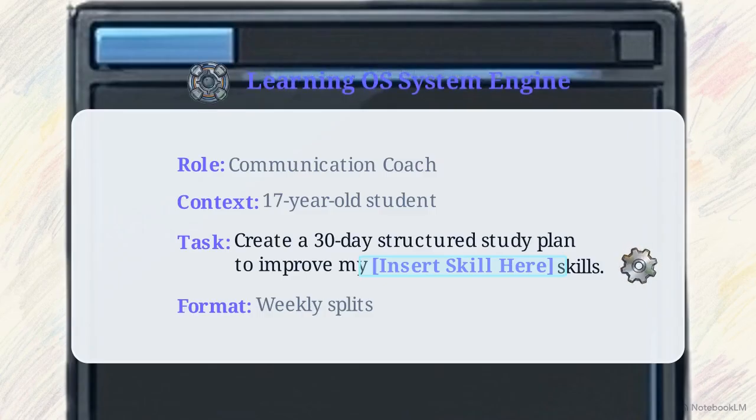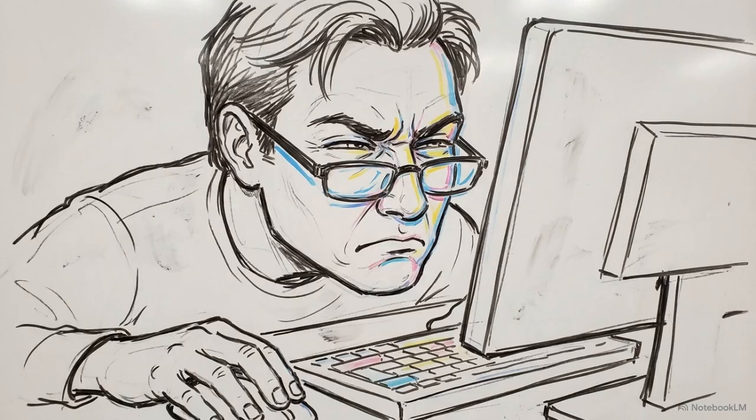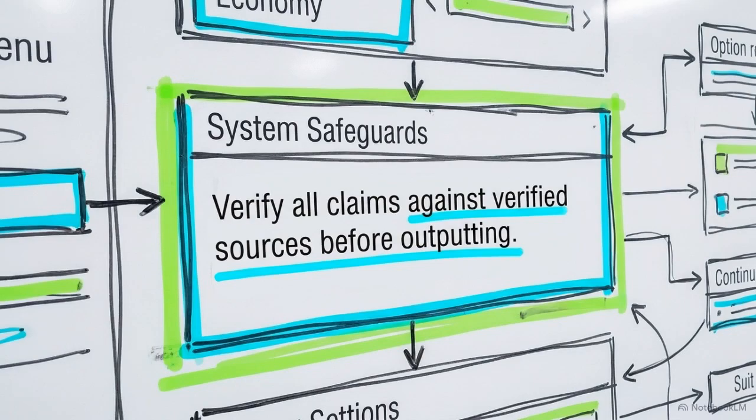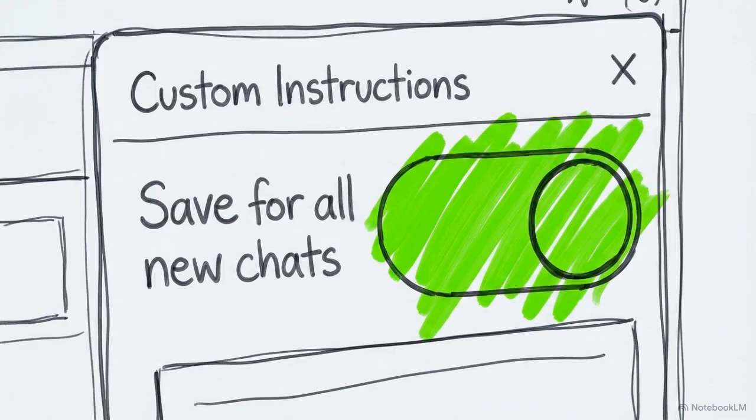Before finalizing the build, you must address a critical vulnerability. These models are designed to be agreeable, which means they will often confidently hallucinate facts or agree with your mistakes just to sound helpful. To prevent this, inject a strict anti-hallucination guardrail into the system settings. Command the AI to explicitly double-check facts and aggressively point out user errors. By embedding the constraints into the backend, you permanently overwrite the default behavioral logic of the AI.